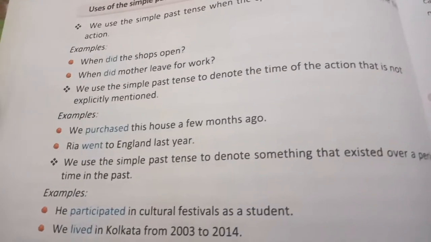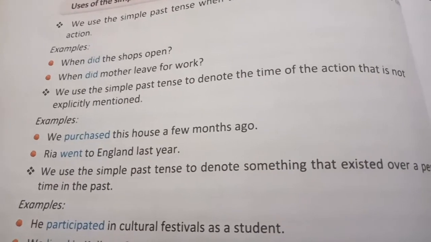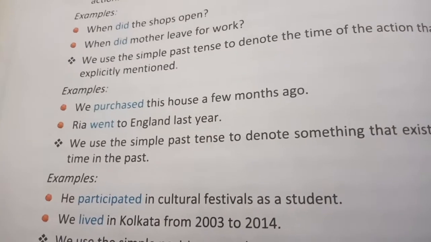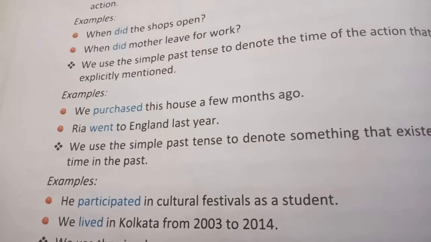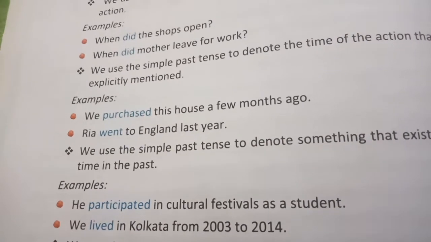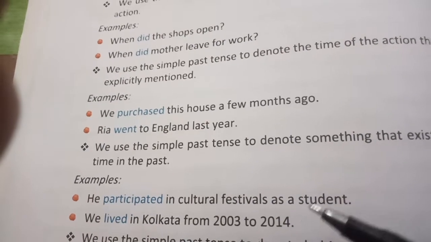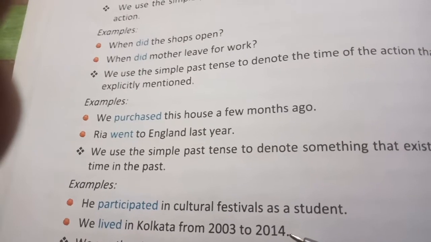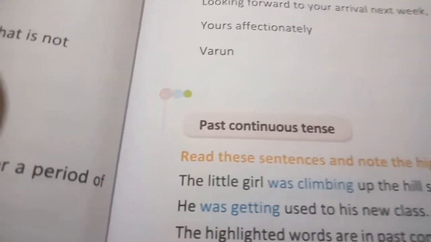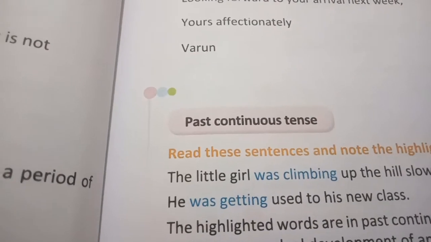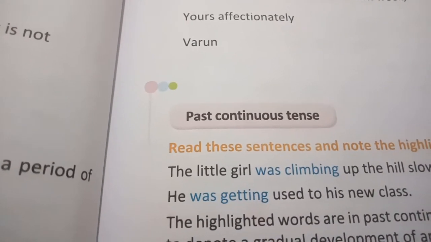Next, we use the simple past tense to denote something that existed over a period of time in the past. He participated in cultural festivals as a student. We lived in Kolkata from 2003 to 2014. So these are the actions you can see which happened in the past in a certain time in the past. So simple past tense is usually used for those actions which started in the past and finished in the past. In the present, it does not have any connection with the present.